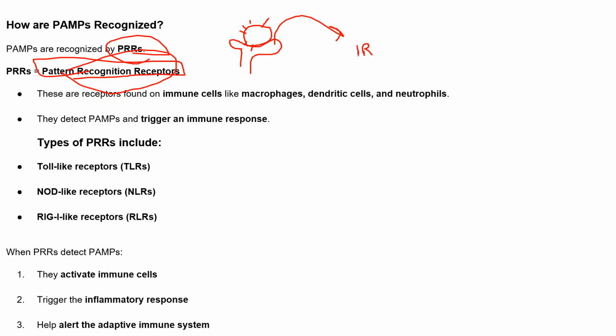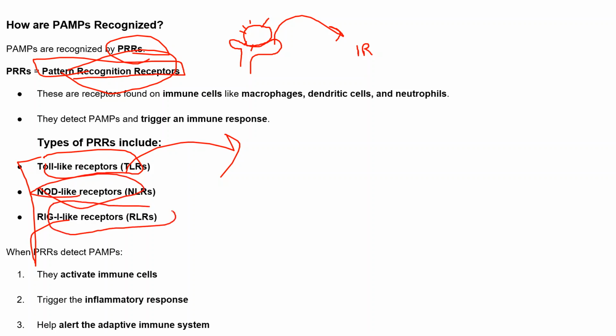And the types of PRRs include basically three common ones. The most common receptors are the toll-like receptors, and in toll-like there are about 12 different receptors. Second are the NOD-like receptors, and the third are RIG-I-like receptors. So when a PRR detects a PAMP molecule, it activates the immune cells, and after that they trigger the inflammatory response and then alert the adaptive immune system.